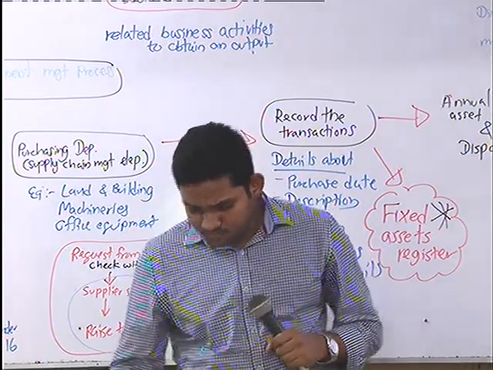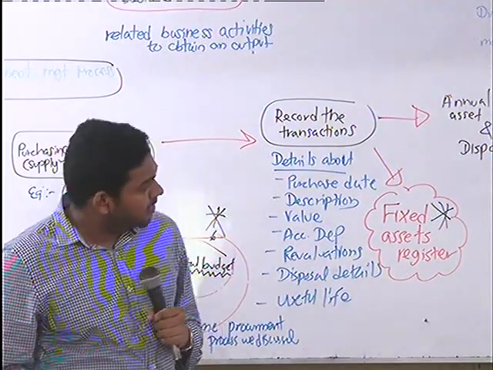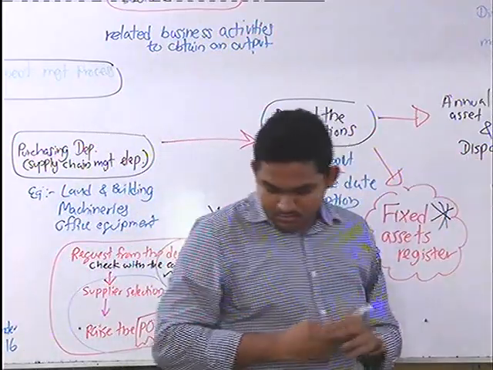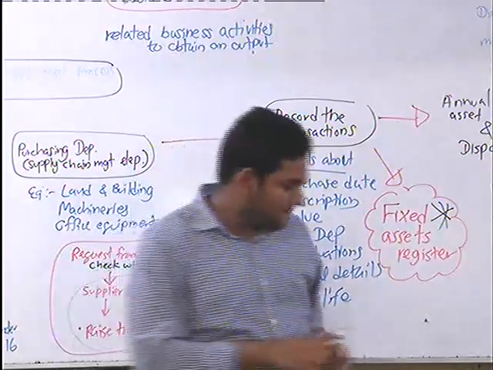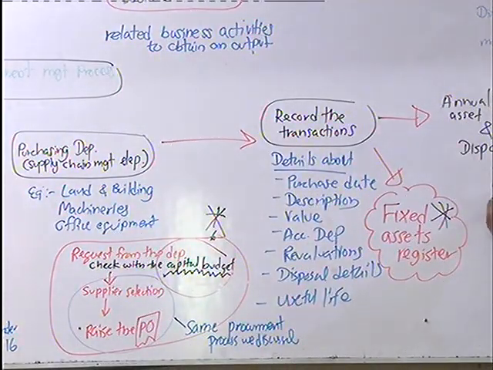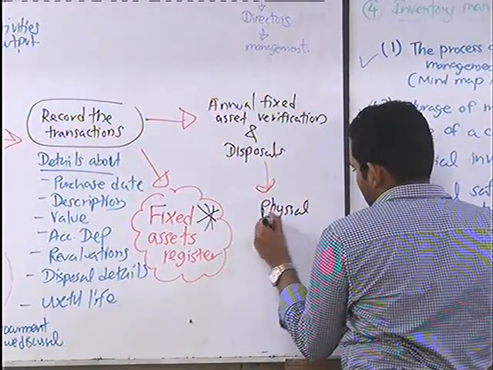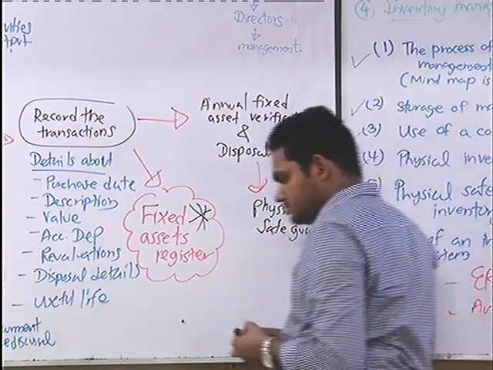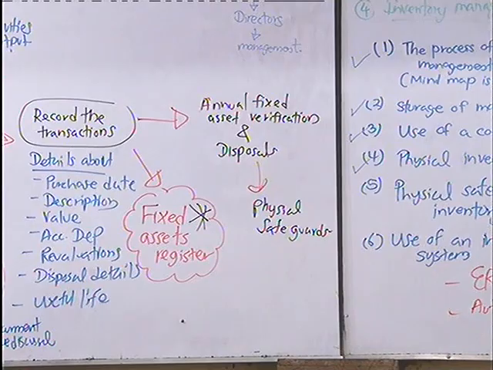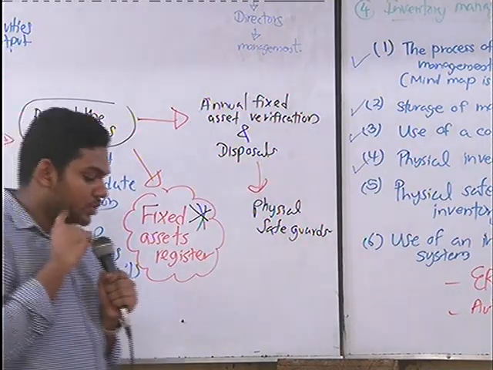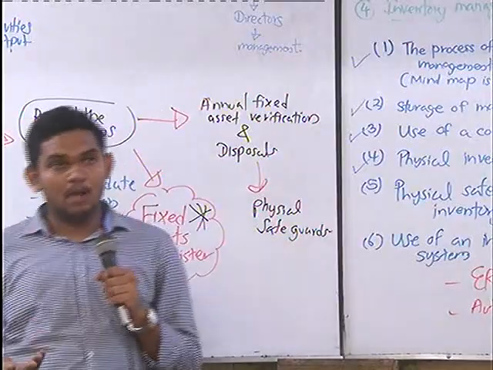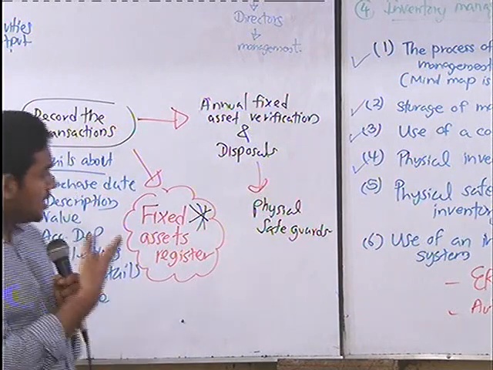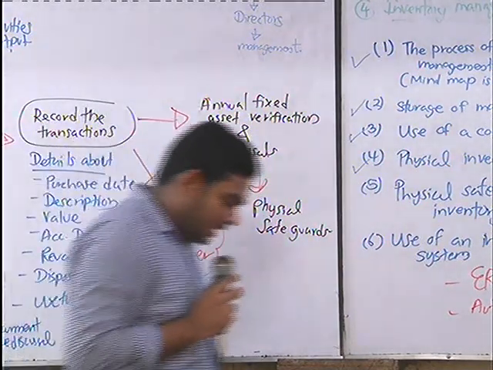And also, another part I missed, right? Physical safeguards, same as inventory, right? So you need to protect them. It's very valuable. So we have purchased them to use for the long term. So we have to keep them safely, right?